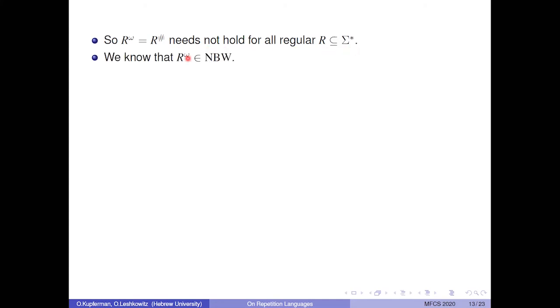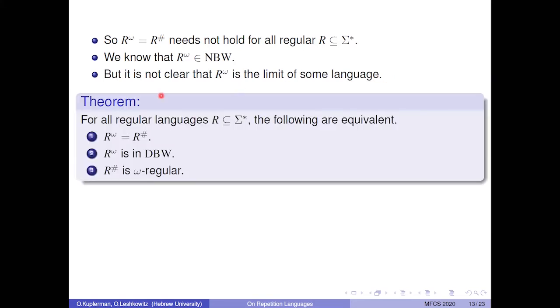We know that R omega is an NBW. It's easy to construct an NBW for R omega. But it's not clear that R omega is the limit of some language. Recall that this is a necessary condition for it to be in DBW. We have the following theorem. For all regular languages R, the following are equivalent. R omega equals R sharp, R omega is in DBW, and R sharp is omega regular.